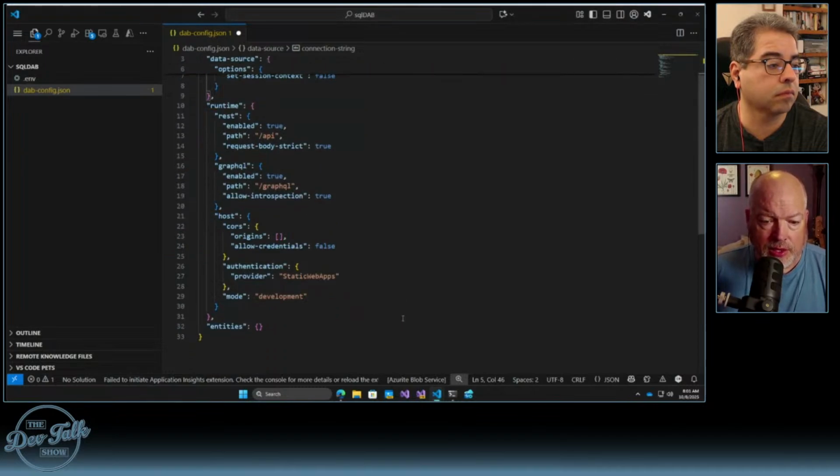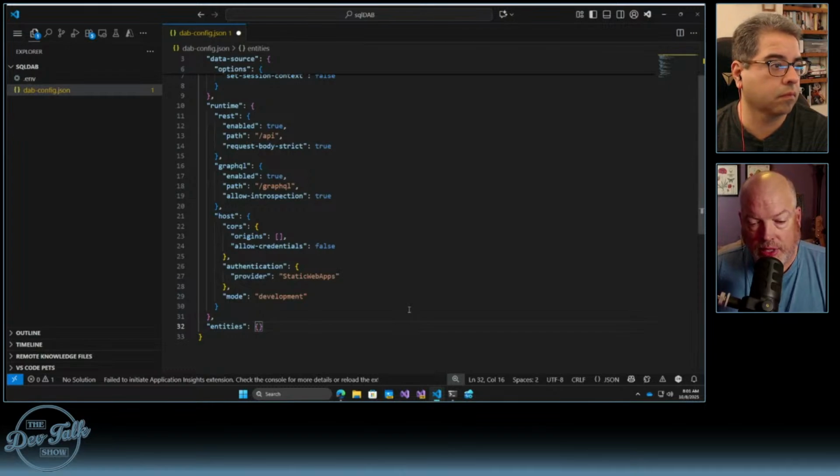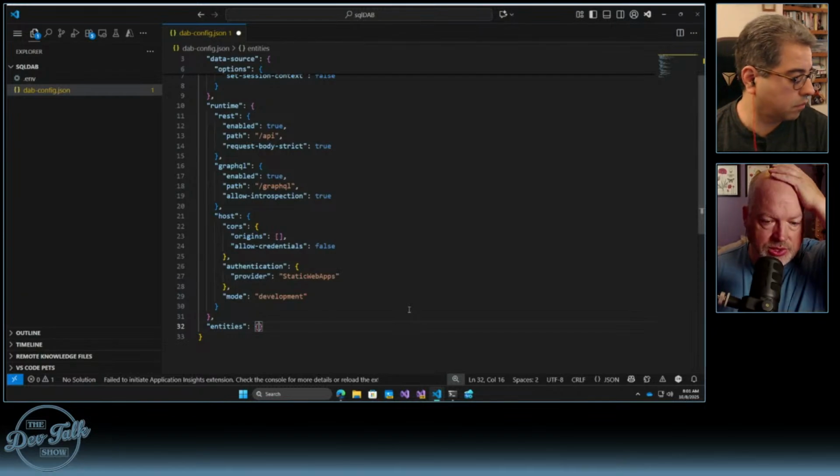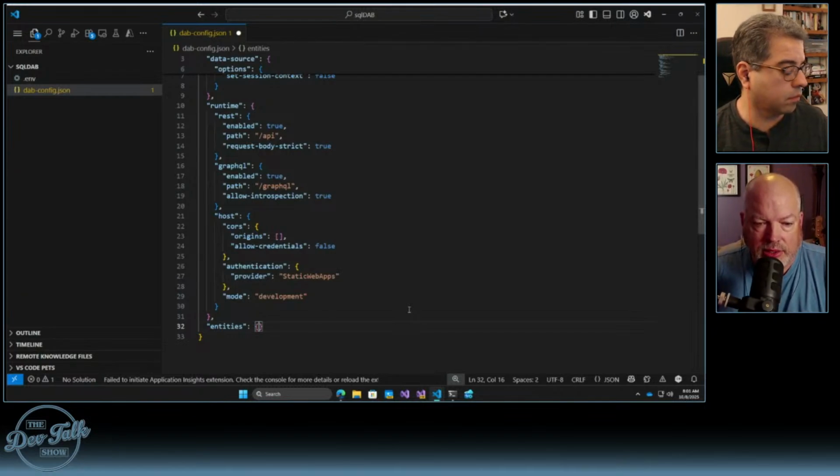And then I think the other thing right here that we're going to have to complete on our own is the entities. Now, there is certainly a way to do this with the tooling in the data API builder and say, just add this entity to it. I'll be honest, when I do this, I mostly do it through the JSON and just add my entity in there.